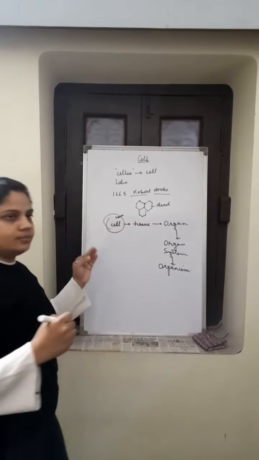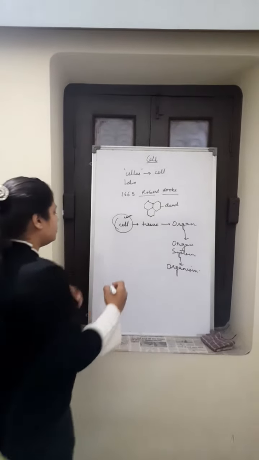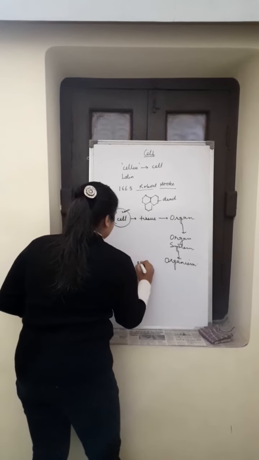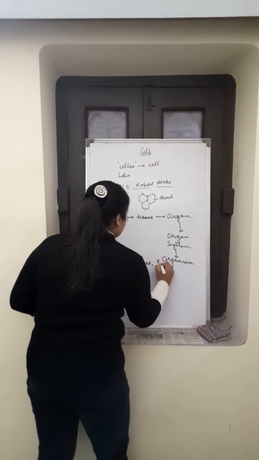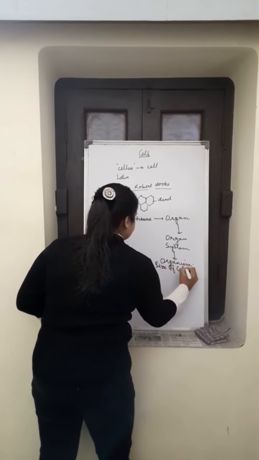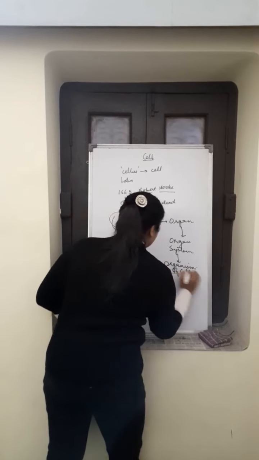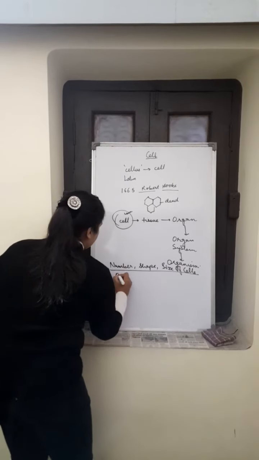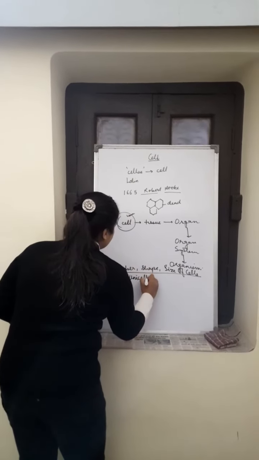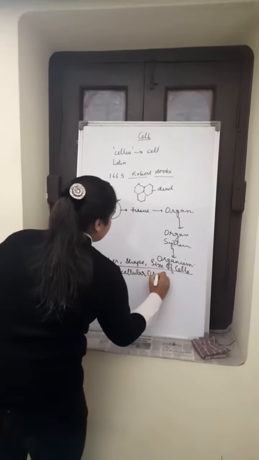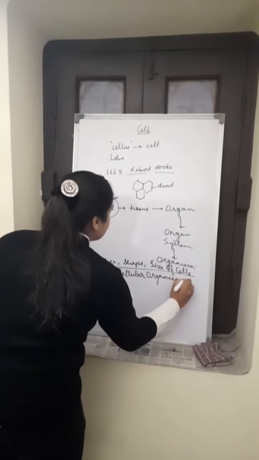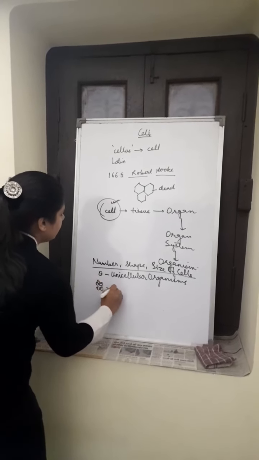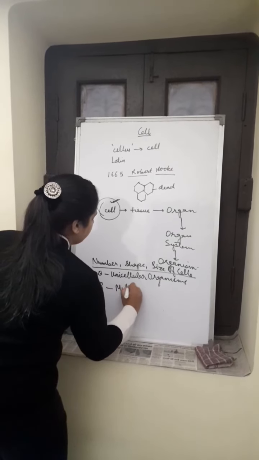Now another topic we come on to is the number, shape, and size of cells. Organisms that have only one single cell are known as unicellular organisms. Organisms that have multiple cells are known as multicellular organisms.